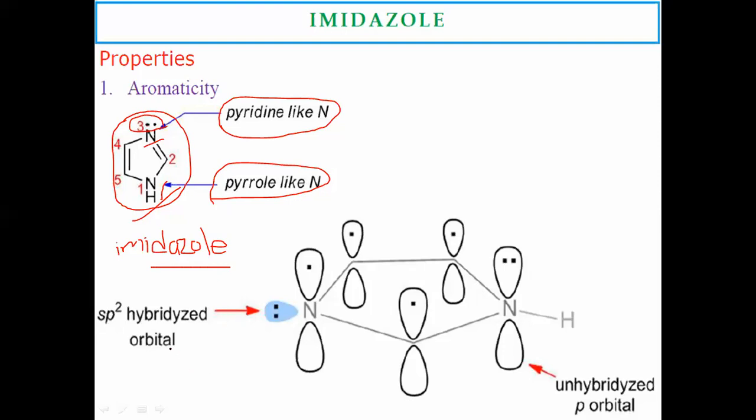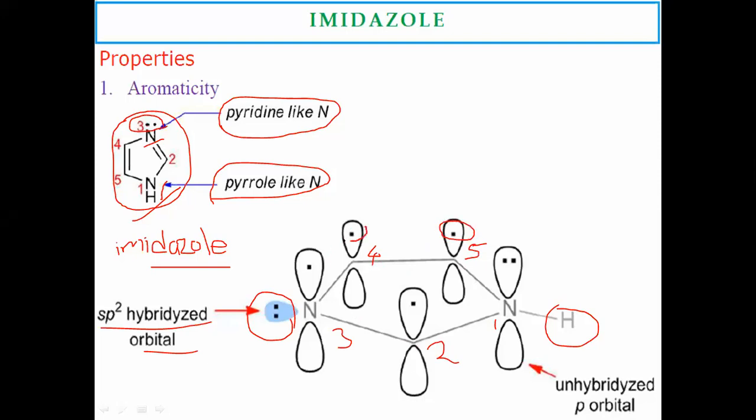All the atoms present in the 5-member heterocyclic ring are sp2 hybridized, where the first nitrogen has one hydrogen atom, whereas the third position nitrogen atom has the unshared electrons. This is the fourth position and this is the fifth position. In the second, third, fourth and fifth positions, these are the pi electrons.